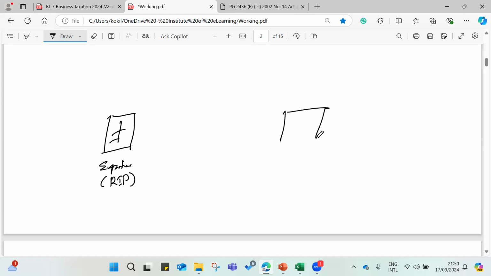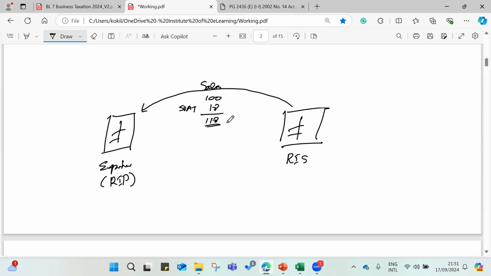So then the other part, anyone who is supplying to a RIP, they can get the RIS status. RIS in the sense, registered identified supplier. Then they supply to RIP, they will make sales, right? Let's say 100. Then they will include VAT as SVAT. Let's say the current SVAT rate is 18%, so 18.